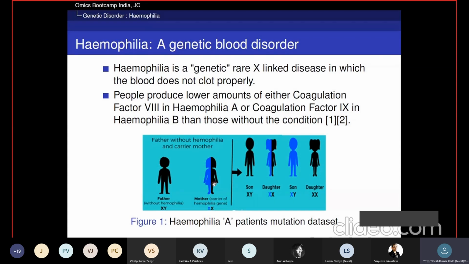In addition, she can pass the affected X chromosome with the clotting factor gene mutation to her children. In this figure, this one has hemophilia disease, and this daughter XX is a carrier of this hemophilia disease.